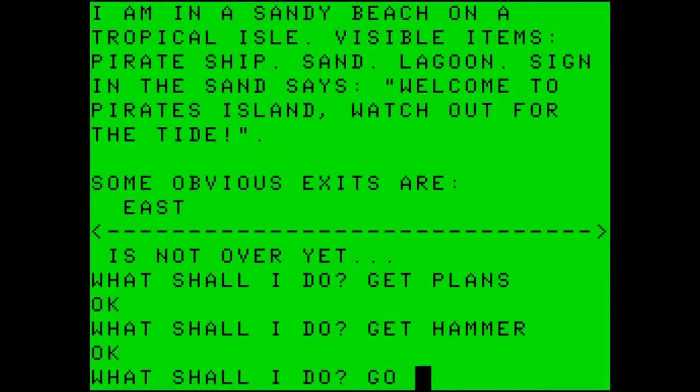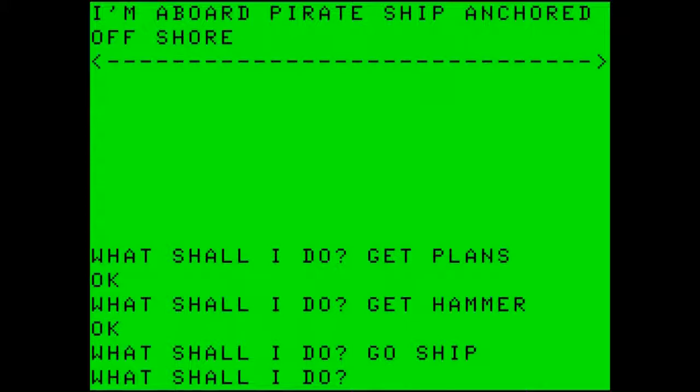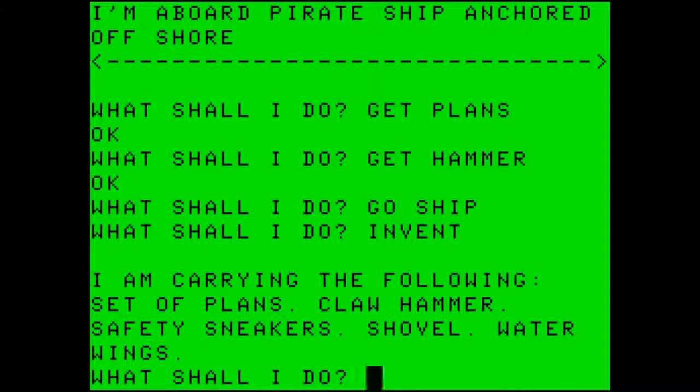And then go ship. We're aboard the pirate ship anchored offshore. Inventory. Set of plans, claw hammer, safety sneakers, shovel, water wings. Let's drop the plans.